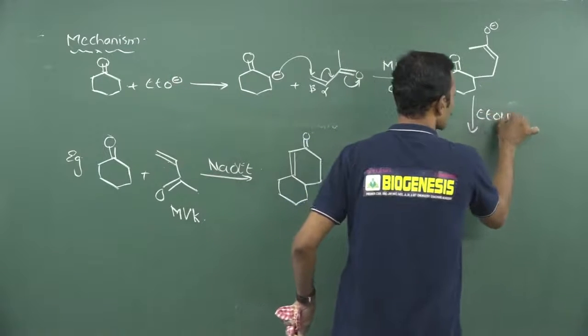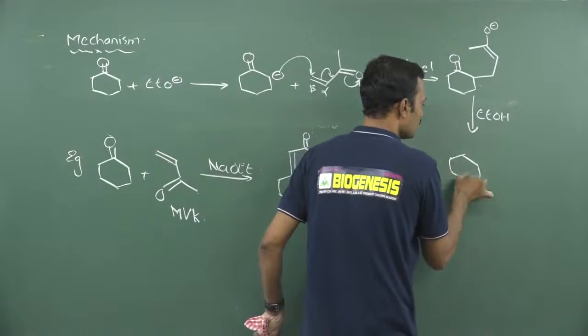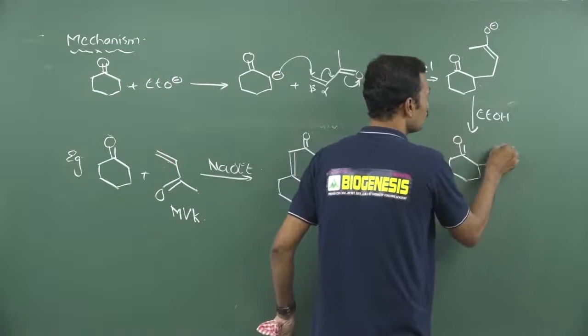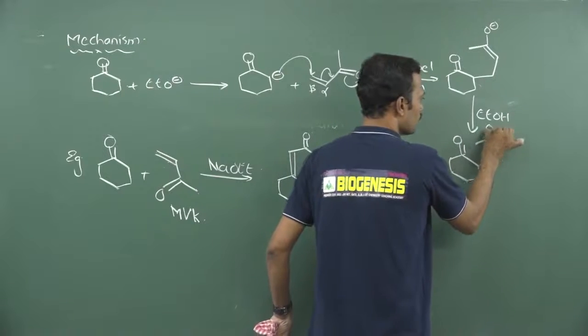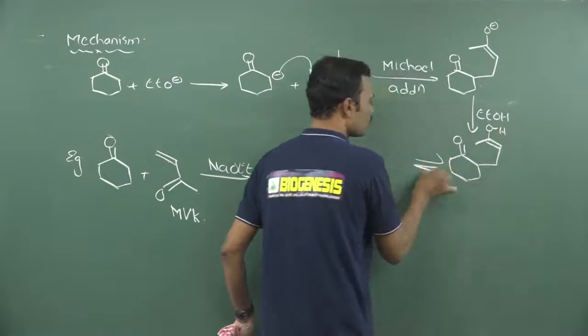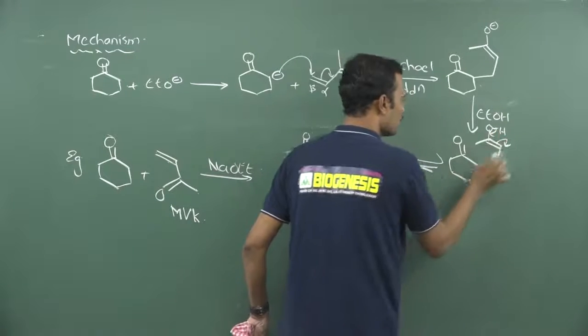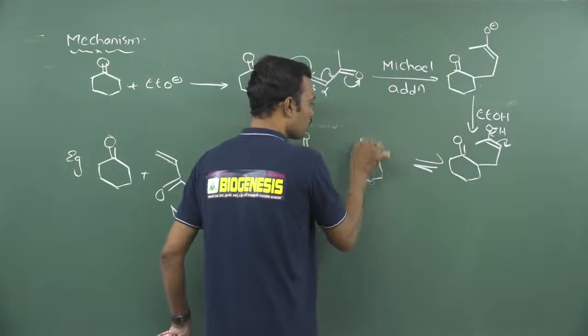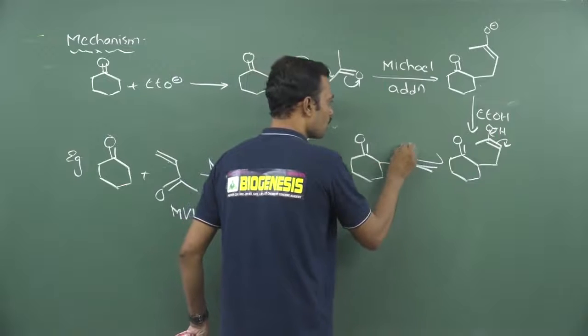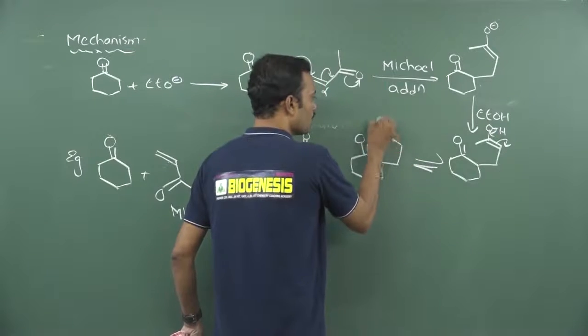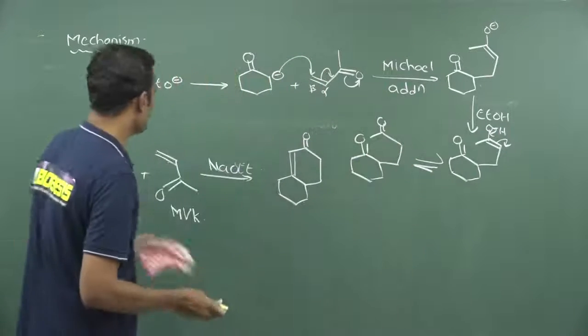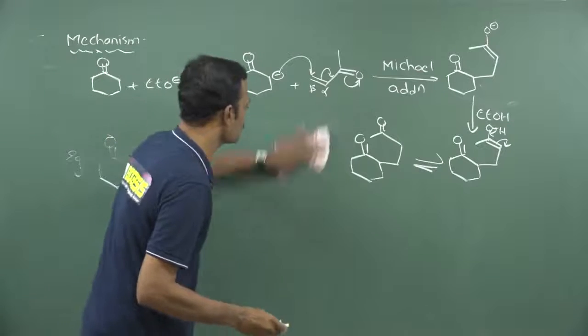So it loses a proton, and finally you may expect 1, 2, 3, 4. Here we expect an alcohol now. After tautomerism, this bond migrates and this will transfer like this. So finally there is a formation of carbonyl groups here. New C-C bond formation takes place. So the Michael addition is over.